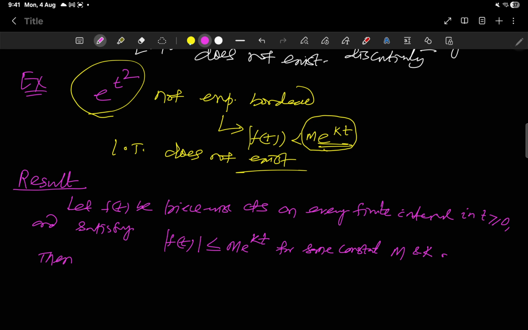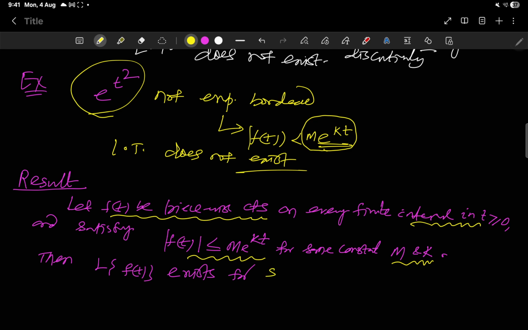Coming to an important result, in line with the previous sufficient condition: let f(t) be piecewise continuous on every finite interval, and satisfy this, which means exponentially bounded for constants M and K, then L of f(t) exists for s greater than this K, okay, and L of f(t) tends to 0 as s tends to infinity.